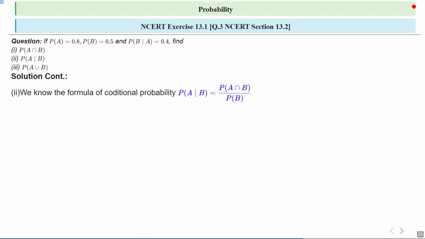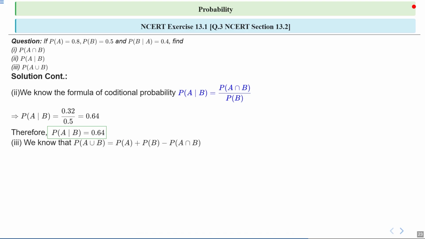Second part, we know the formula of conditional probability is probability of A upon B is equal to probability of A intersection B upon probability of B. Therefore, probability of A upon B will be equal to 0.32 upon 0.5, which is equal to 0.64. Probability of A upon B will be equal to 0.64, right?